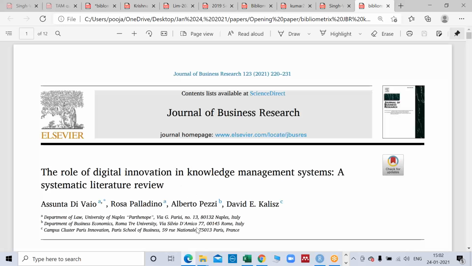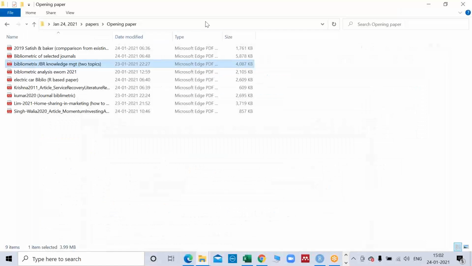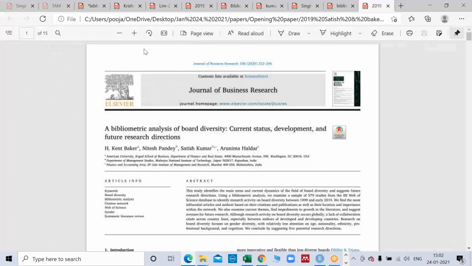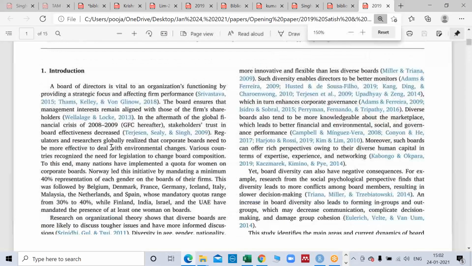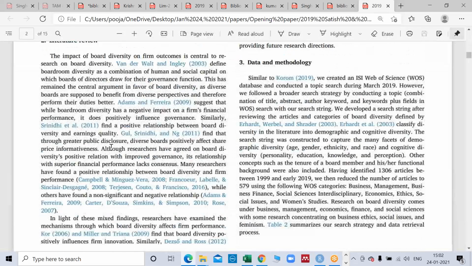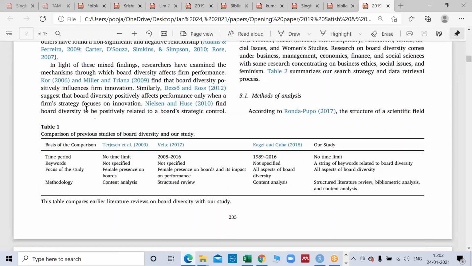And it's not that if you do a bibliometric on one paper and you see that it has been done, you cannot do it again. You can do it, but you have to show how your bibliometric or your SLR is different. If you can see this Table 1, these authors have shown a comparison of previous studies of board diversity and their study.